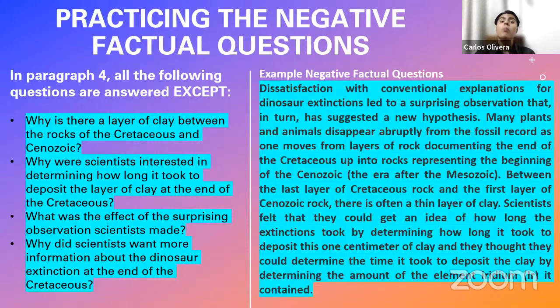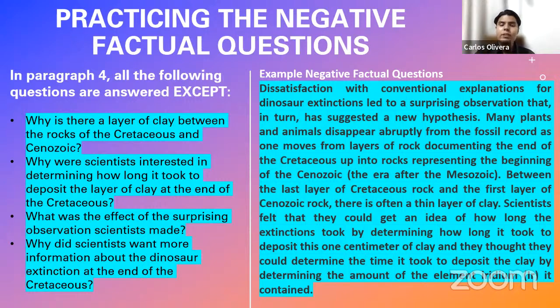It basically presupposes that we know the reason why there is this layer of clay, but we never receive any information informing us why there is, in the first place, this layer of clay. Everything is talked about the layer of clay, but the reason why it exists, its use, its age, its importance, everything is discussed. Nonetheless, why is there a layer of clay? It's never answered in the reading passage. And that is the reason why this is the correct answer.